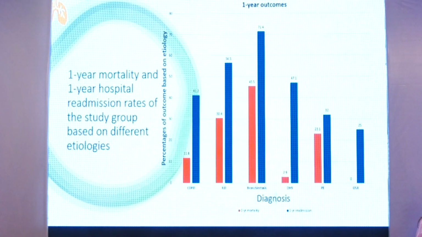So we found that 1 year hospital mortality and 1 year hospital readmission rates were higher with patients who had pulmonary hypertension. Readmission rates were around 41.2% as compared, and the mortality was 11.8% with patients who had pulmonary artery hypertension. Simultaneously, we saw patients who were coming with bronchiectasis. They had readmission at 1 year around 71.4%, and 45% of patients had mortality.